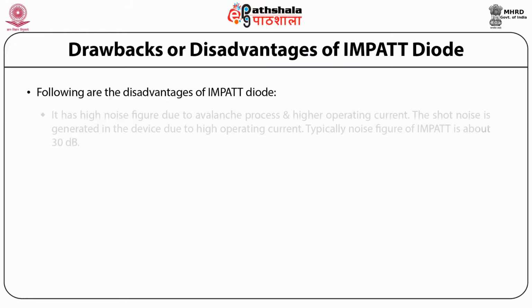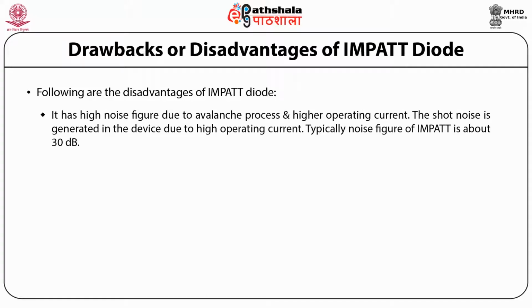Number 1, it has a high noise figure due to the avalanche process and high operating current. Shot noise is generated in the device due to high operating current. The typical noise figure of an impact diode is about 30 decibels.